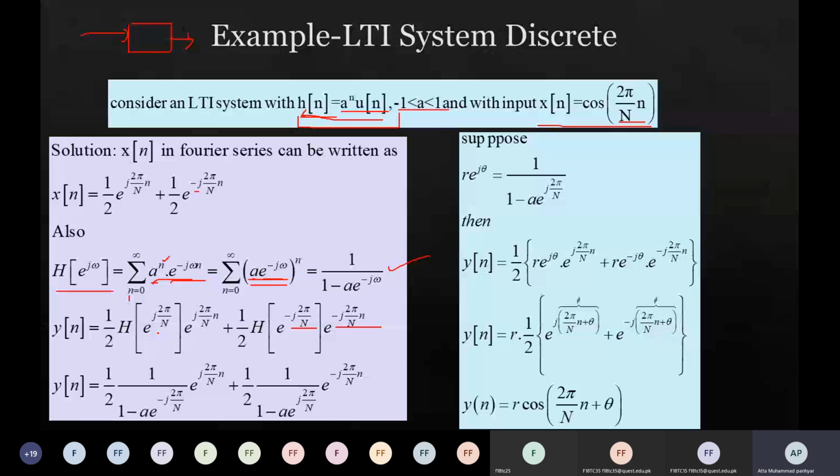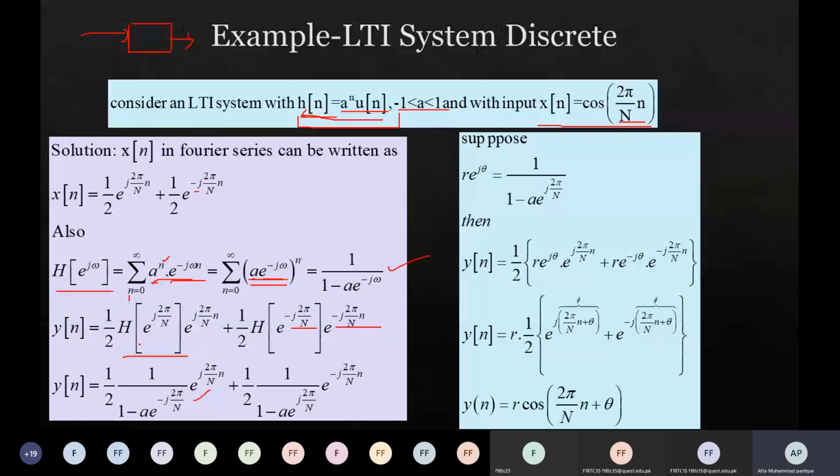Now, what should be the output of this value? e to the power j2π/N means k is 1. So the output must be equal to 1 upon 1 minus a e to the power minus j2π/N. We did nothing but substitute the value of e to the power j2π/N.